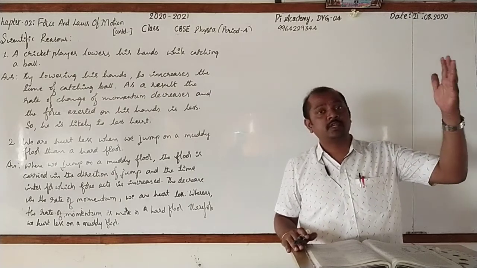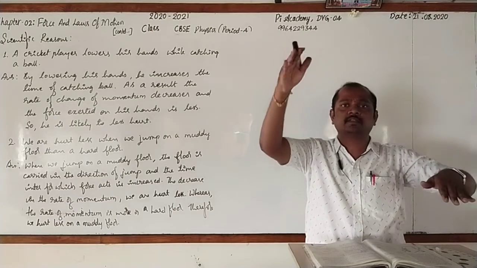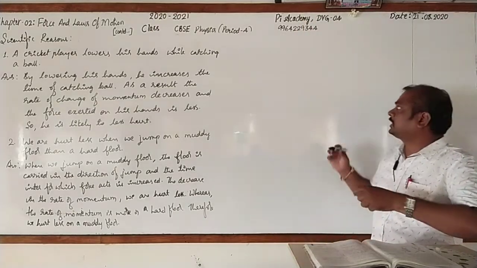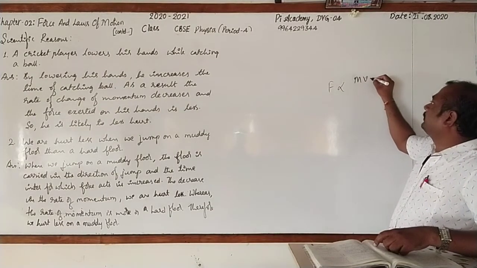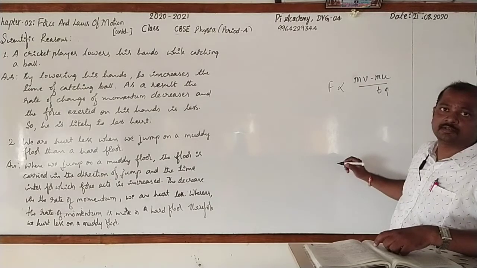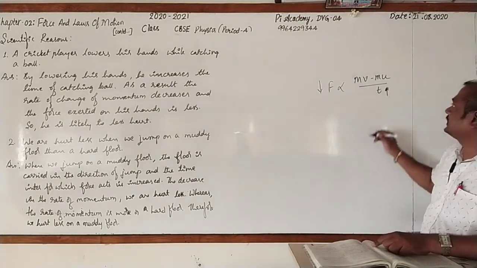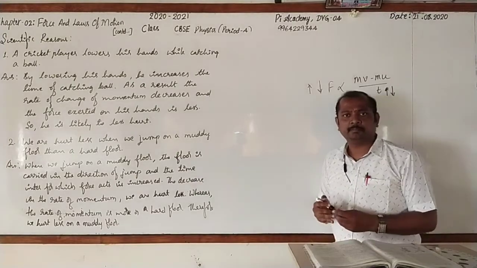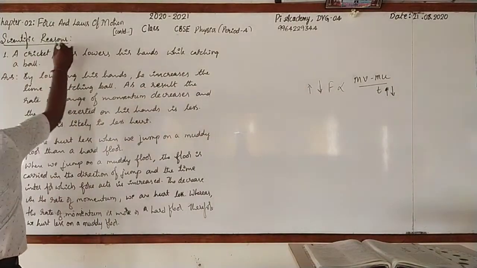As the rate of change of momentum increases, force also increases. As it decreases, force also decreases, right? That can be written as F is directly proportional to (mv minus mu) by t. If the time increases, what happens? Force exerted decreases. If the time decreases, force exerted increases. Based on that concept only, we can go for answering these questions.